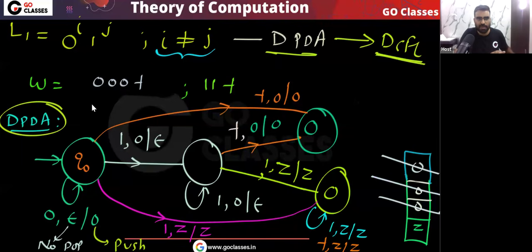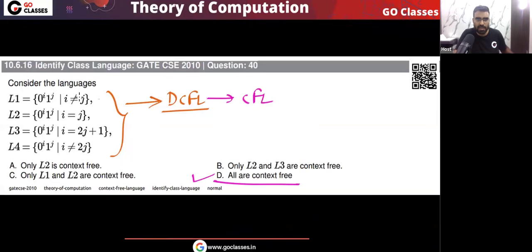So now this is the perfect DPDA for this language. Is this clear? Now this DPDA is covering everything. It covers all the strings which belong to L1, all the corner strings. This DPDA is accepting all the strings which belong to L1, and it is not accepting any string which does not belong to L1. So this is the DPDA for L1. That is the reason L1 is DCFL. Is this clear? So very simple, L1 is DCFL, and L2 is very simple.